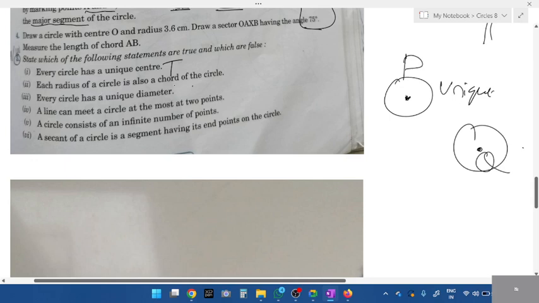Every radius of a circle is also a chord. No, radius is not a chord. What do we call a chord? We call the diameter a chord. So this is false. Every radius is not a chord. Every diameter is a chord. Okay, tell me the third one.